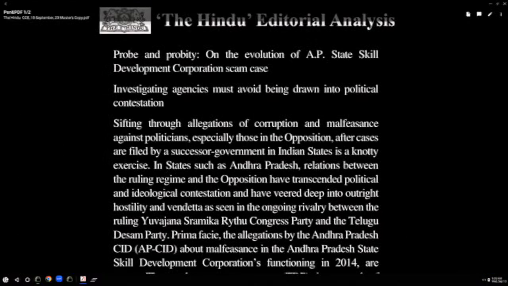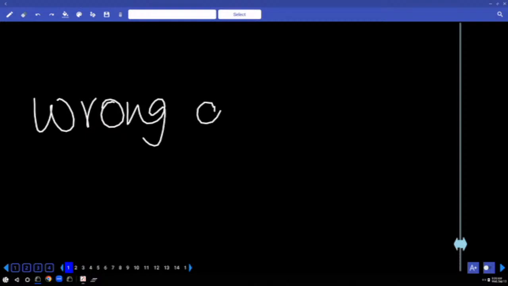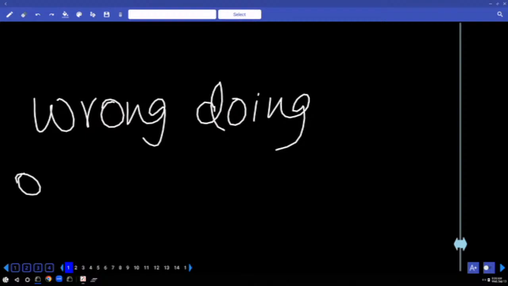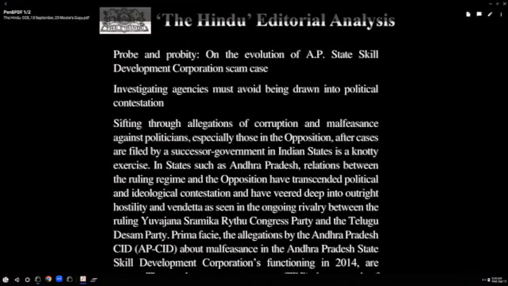And malfeasance, that's a new word, put a star mark. Malfeasance, that's how you pronounce it. Malfeasance means a wrongdoing of an official. In this context, a former CM. A wrongdoing of an official. Some official does something wrong, then we use the word malfeasance. Have you heard of this word any time? I have come across it for the first time. That means you have to remember.